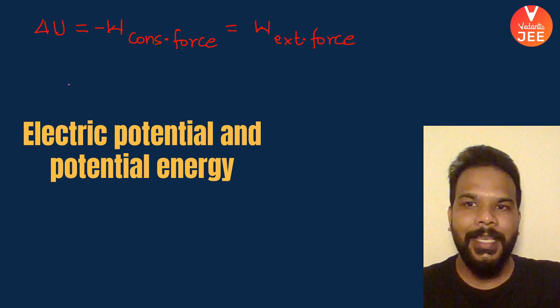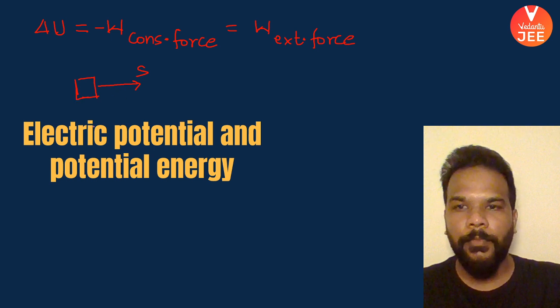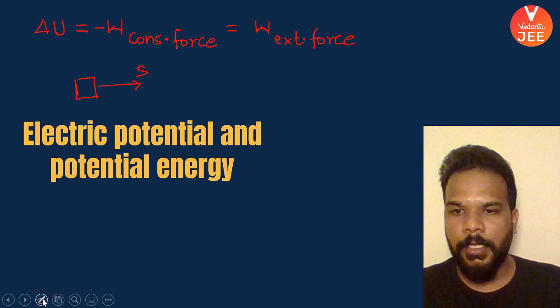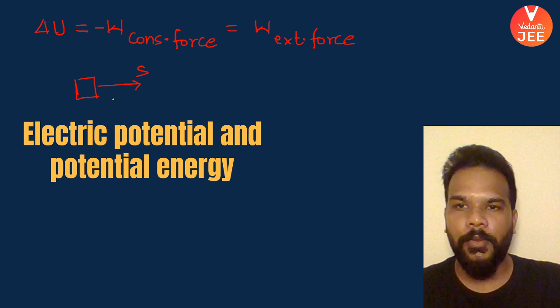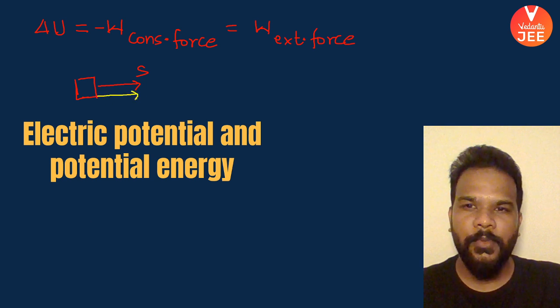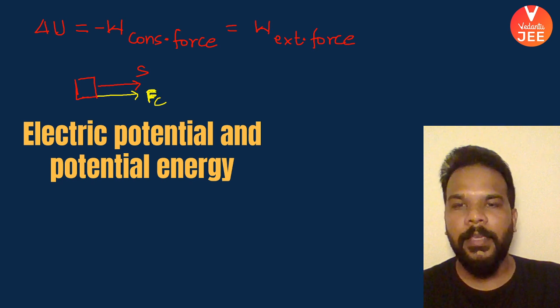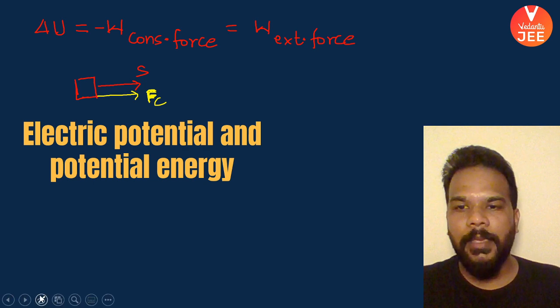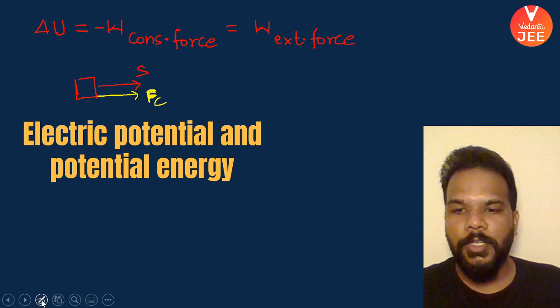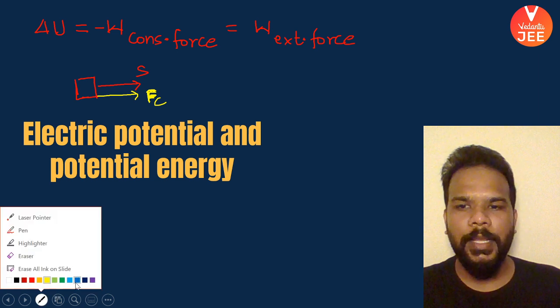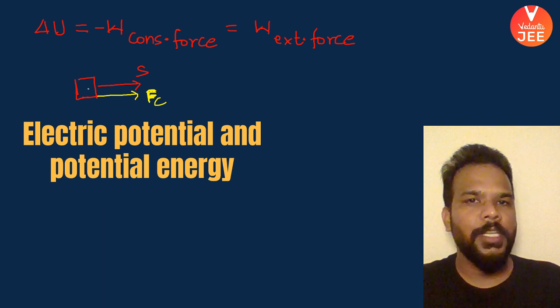Say there is a body and this body is being taken in this direction by some force. Let me change the color to show the direction of the force also. Say this is the force which we are calling the conservative force. If the conservative force is taking the body in a given direction, and we are talking about the potential energy, we say the body is experiencing no change in kinetic energy.